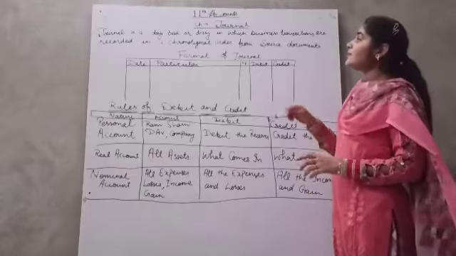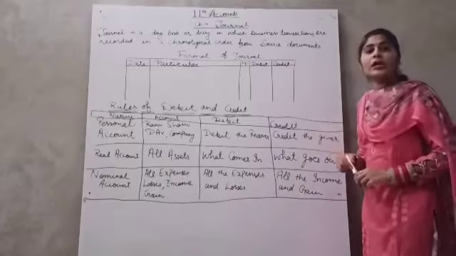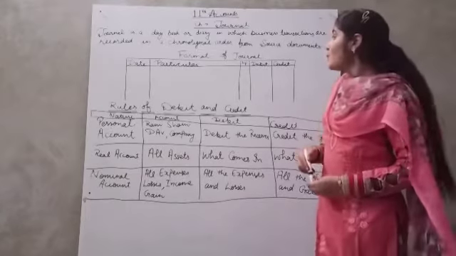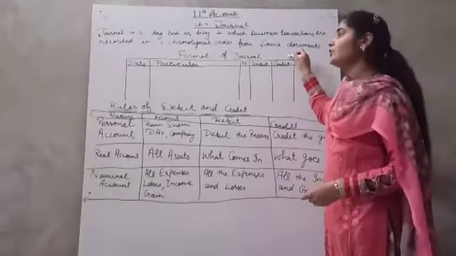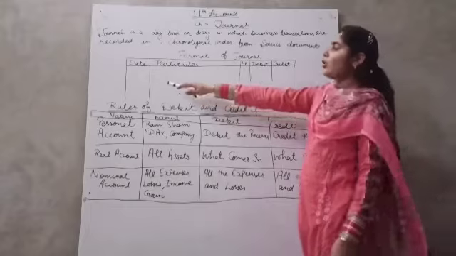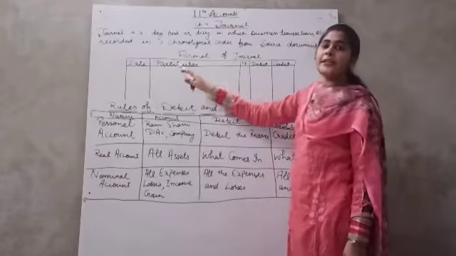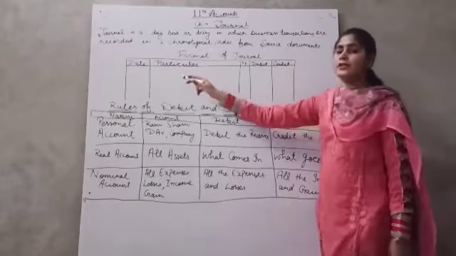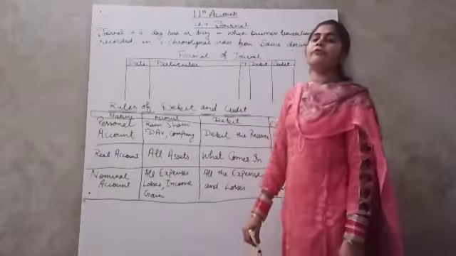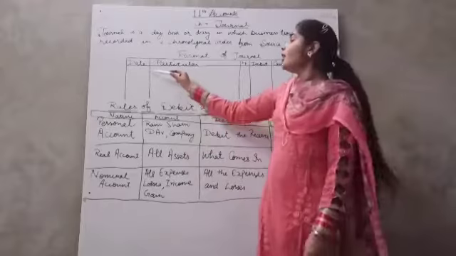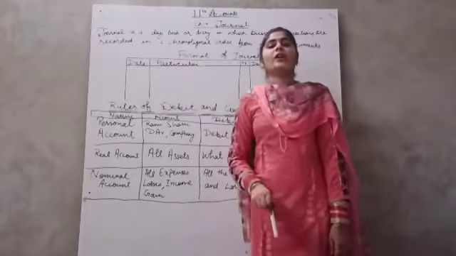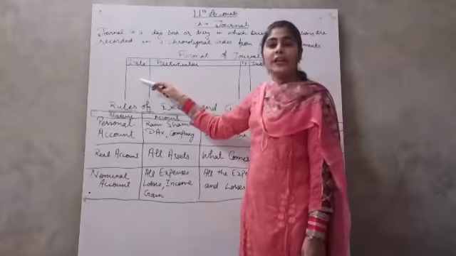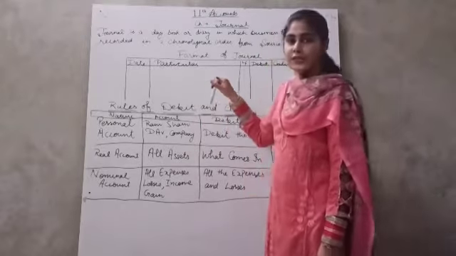Journal is the book in which we record the business transaction for the first time. So this is the format of the journal. The first column of the format is date, second one is particular, then ledger folio, debit and credit. In the date column, we first of all write the year in which these transactions occurred. Then we write the date and the month of the transaction.